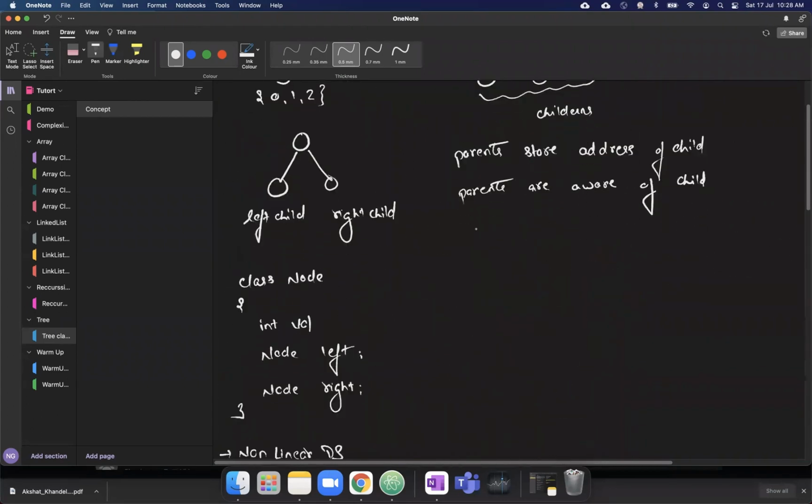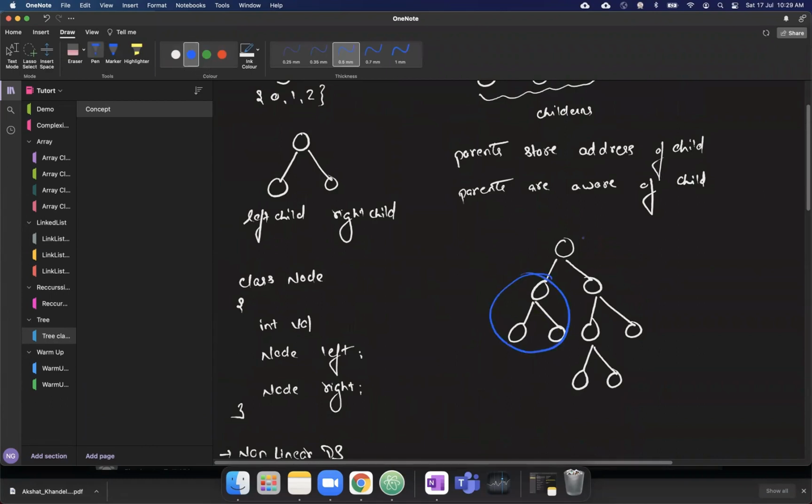Another thing which I have not discussed with you is, suppose this is a tree. This portion, with respect to this root, is called the left subtree. With respect to the root, this is called the right subtree. So this is what it is called. It always comes to the root.